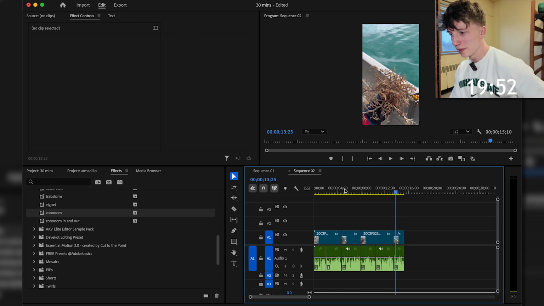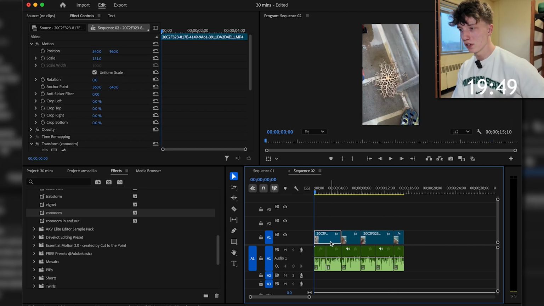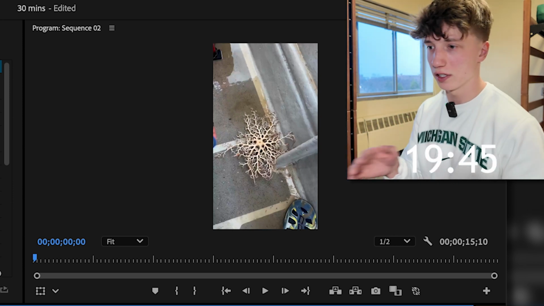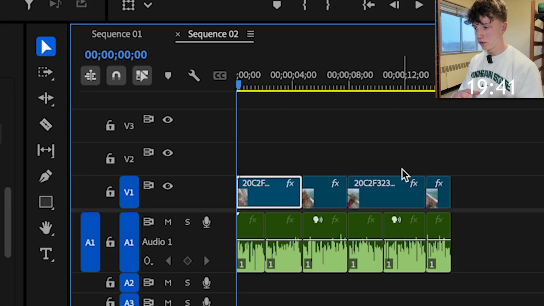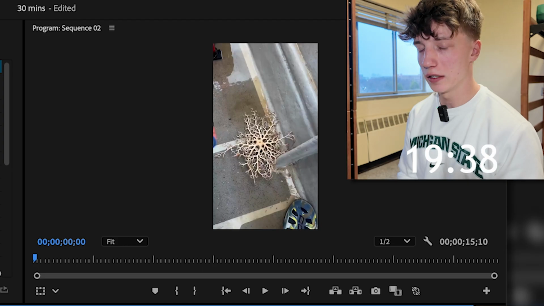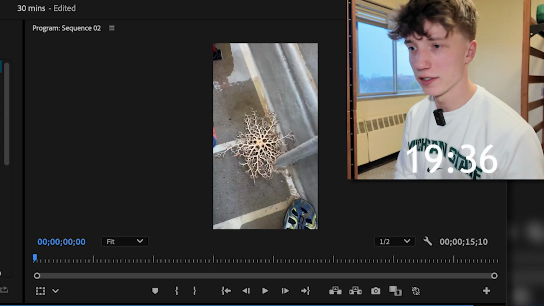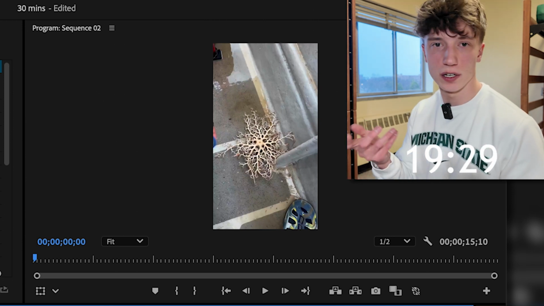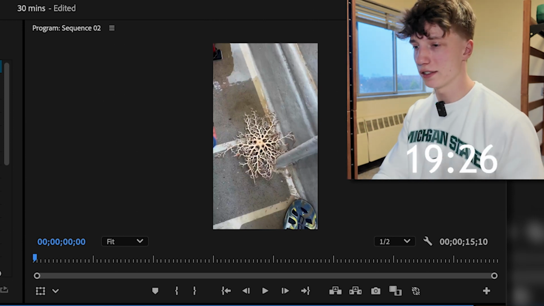So we still actually have 20 minutes to work on this thing. First of all, let me go ahead, rewatch it, make sure all of the clips are properly fitted to where they need to be. We do have 4 cuts, so that's a decent amount. I think there really doesn't need to be much more because there's not too much movement going on throughout the video. It's pretty stagnant. It's just one subject.